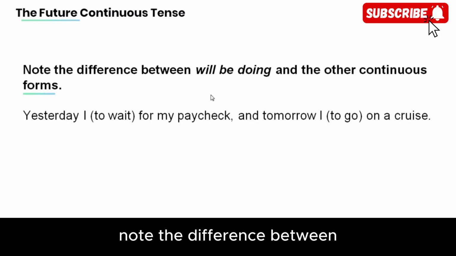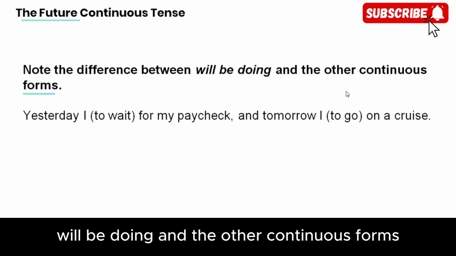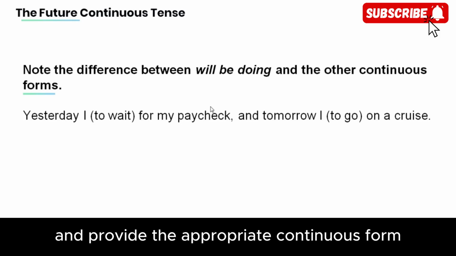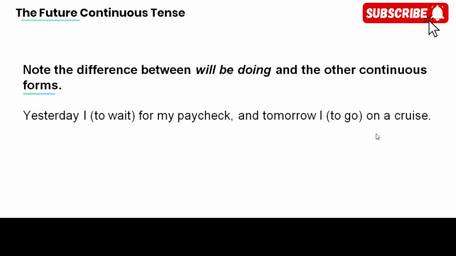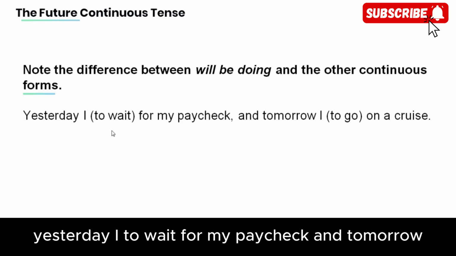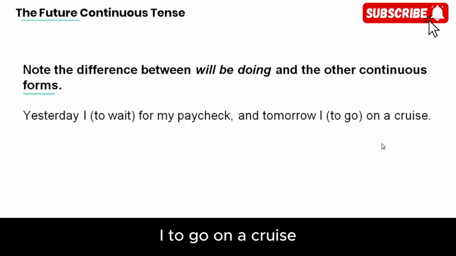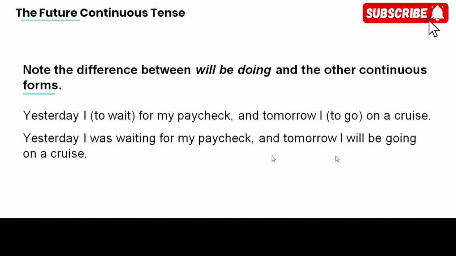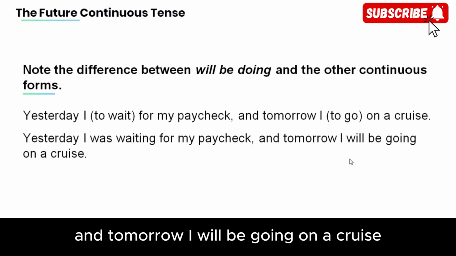Note the difference between will be doing and the other continuous forms. Now read the following sentence and provide the appropriate continuous form of the words in the bracket. Yesterday, I to wait for my paycheck, and tomorrow, I to go on a cruise. Yesterday, I was waiting for my paycheck, and tomorrow, I will be going on a cruise.